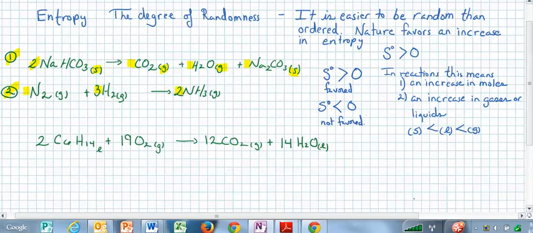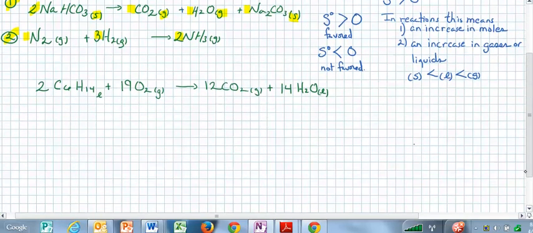Looking at reactions is all fine and dandy, but a lot of times we'll need numbers. On your thermodata resource sheet, in the second column there are entropies, and what we can do is the same thing we did with enthalpy.